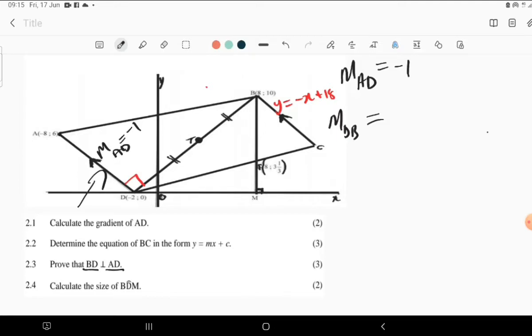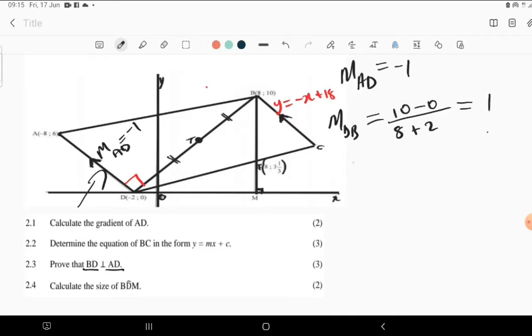They don't say they are perpendicular, they are just saying prove. So we need to calculate the gradient of BD so that when you multiply by the gradient of AD, if they really give us negative 1, then they are perpendicular to each other. Now, the gradient of BD is 10 minus 0, divided by 8 plus 2, which is 10 divided by 10, which is just 1.